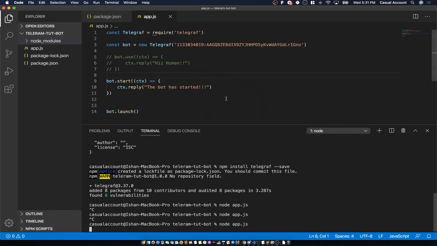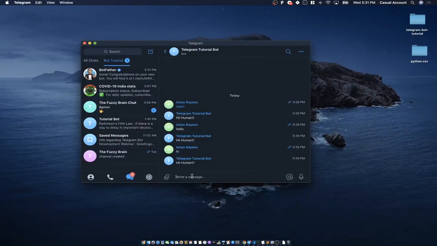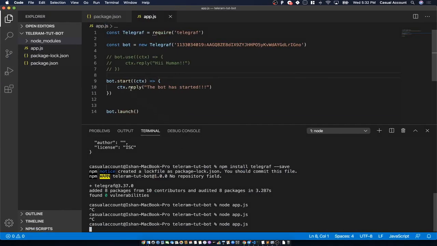So now let's go back to the bot. Where is it? Yeah, over here, and let's send the start command. Enter. The bot has started. So it has now started recognizing the commands which we have set. So go back to our application.